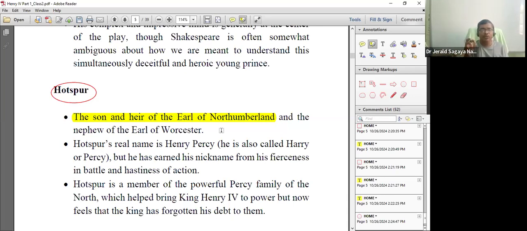He is the son of the nobleman there, and he is likely to become the next Earl. Earl is a position, a title like a lord. And he is also the nephew of the Earl of Worcester. Worcester is a place where a lord lived, and he is that lord's nephew.